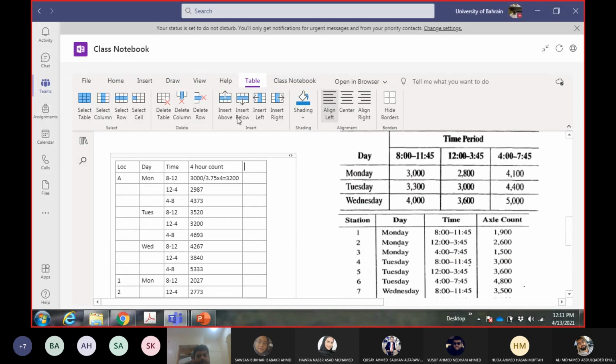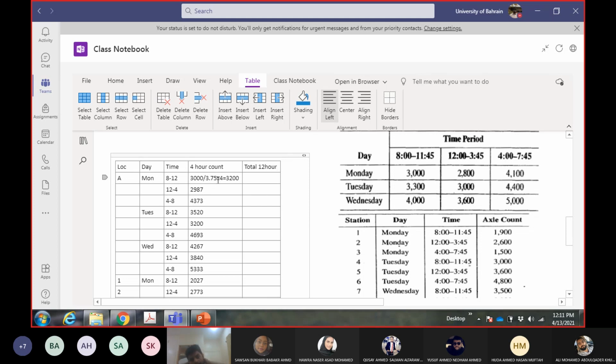Now we will calculate the total count for the control count location. The next thing we need to do is convert the 4-hour count into a 12-hour count. So for each 4-hour interval, I need the expansion factor, which will be calculated for the control count location. To calculate the expansion factor, I need the total 12-hour count for each day.